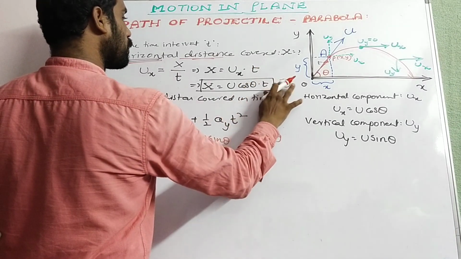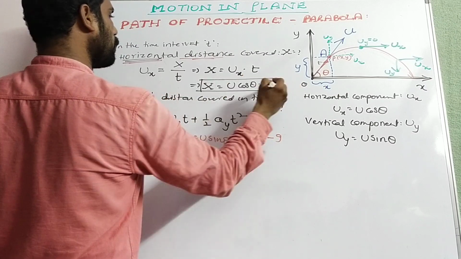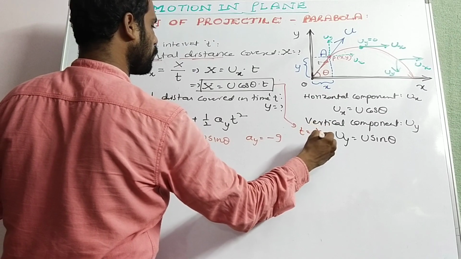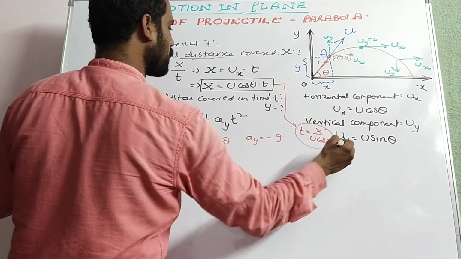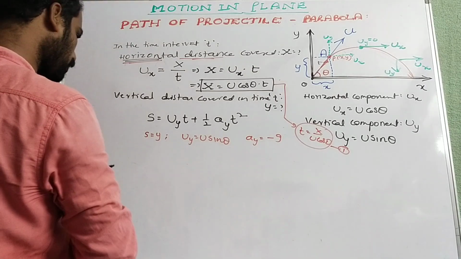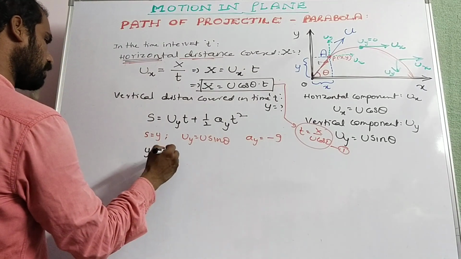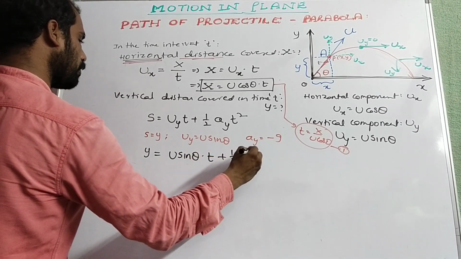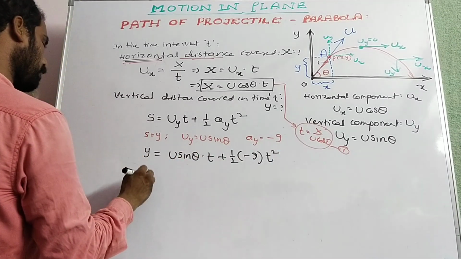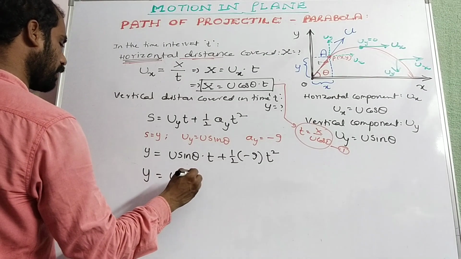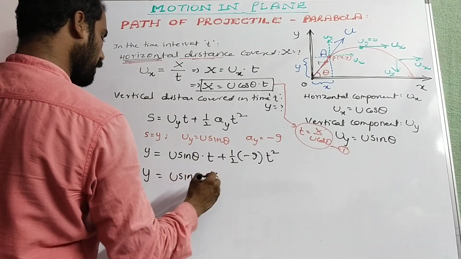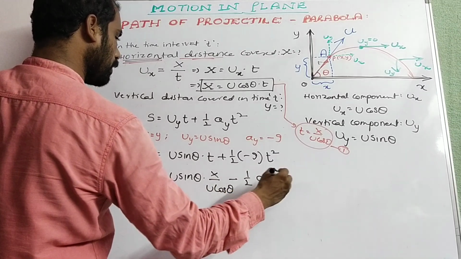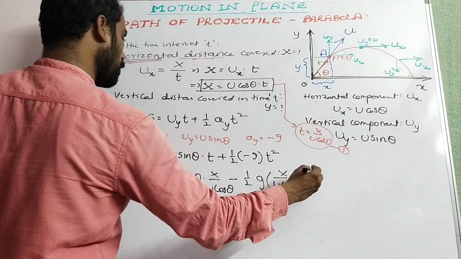From equation 1, t is equal to x by u cos theta. Now y is equal to u sin theta into t plus half into minus g into t square. Instead of t we write x by u cos theta, so y is equal to u sin theta into x by u cos theta, minus half into g into x by u cos theta whole square.